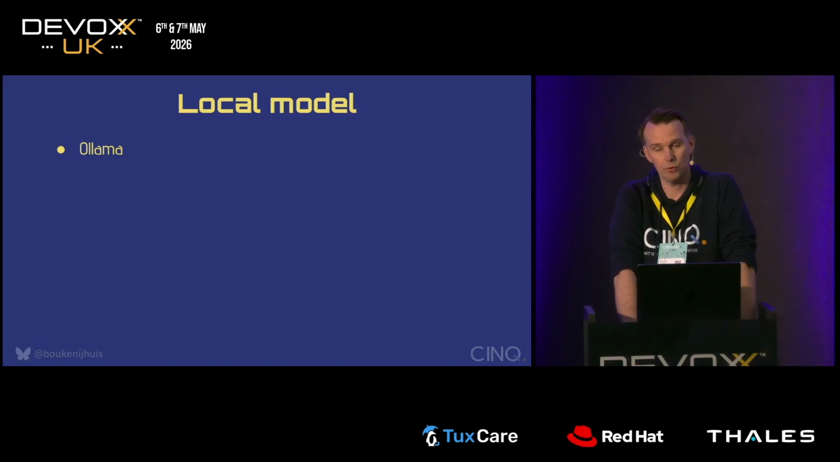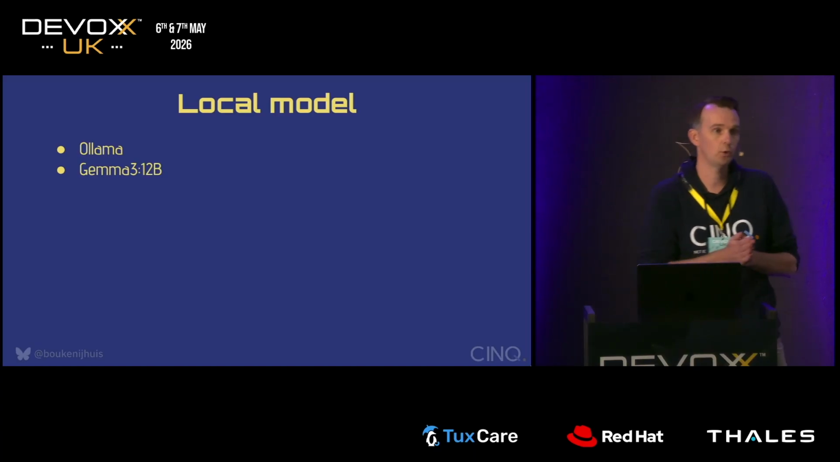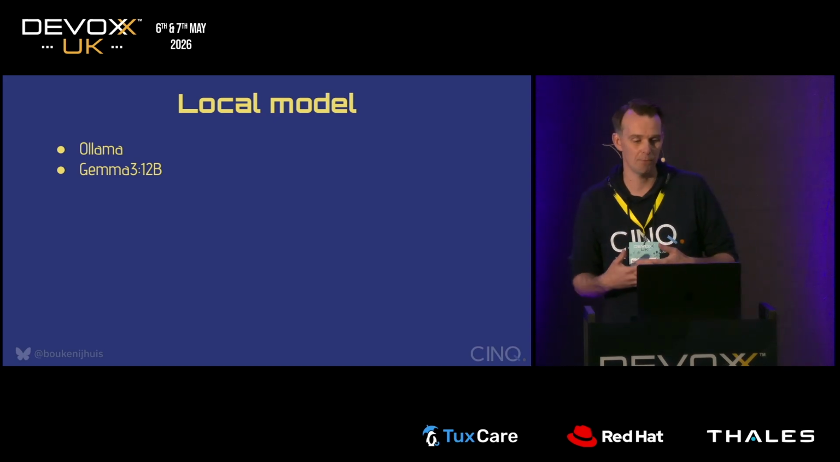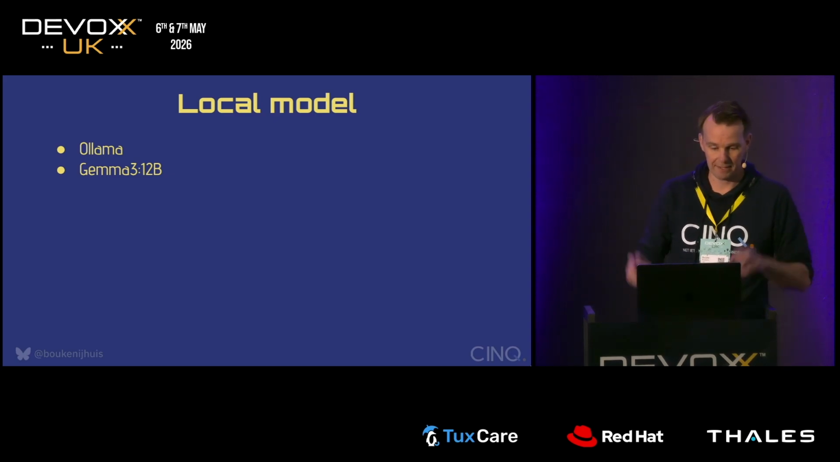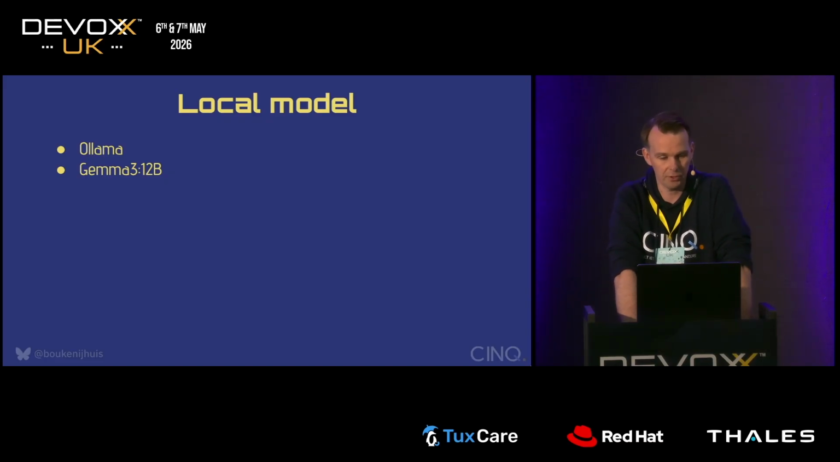The tool that we're going to use is called Ollama. That's like the Docker for LLMs. You can easily download and run models. The model that we're going to use for now is called Gemma 3. It has 12 billion parameters. I chose this model because it has a nice balance between speed and brains. It runs pretty fast on my machine, which is nice. And then it's demo time.